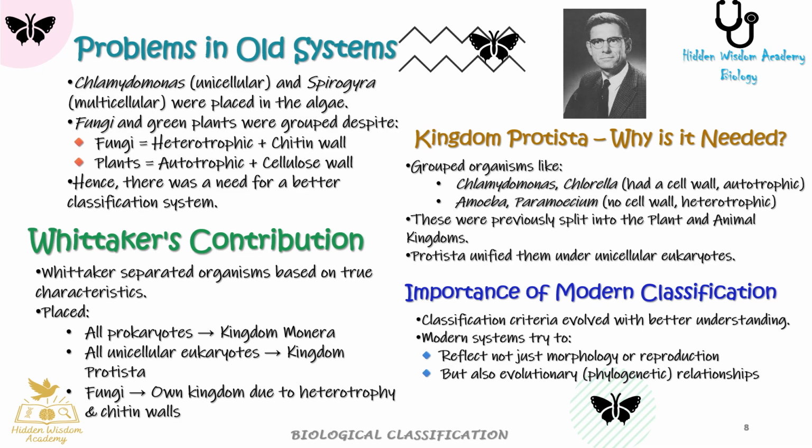Kingdom Protista. Why is it needed? It grouped organisms like Chlamydomonas and Chlorella, which have a cell wall and are autotrophic, with Amoeba and Paramecium, which have no cell wall and are heterotrophic. These were previously split into the plant and animal kingdoms. Protista unified them under unicellular eukaryotes.